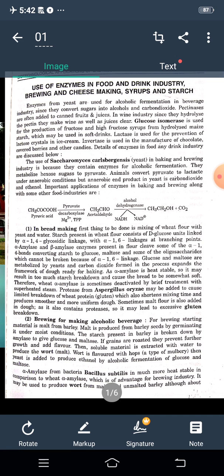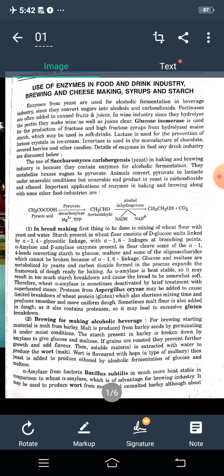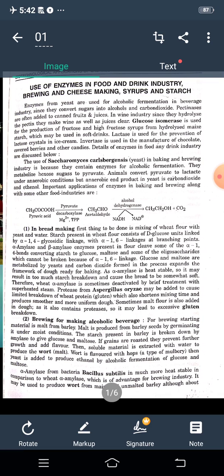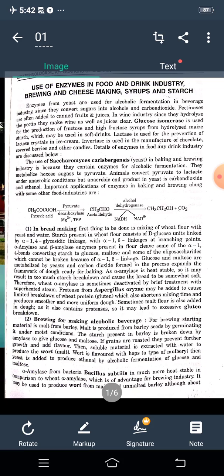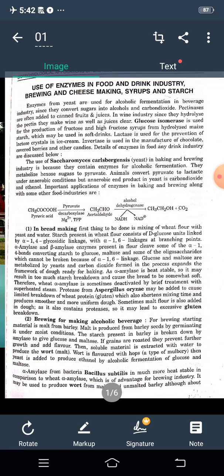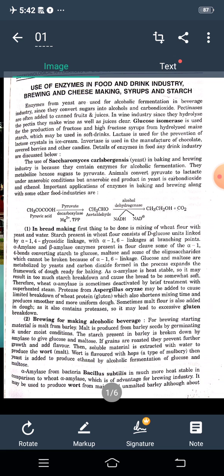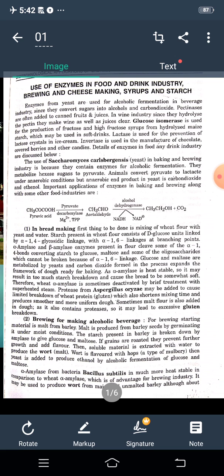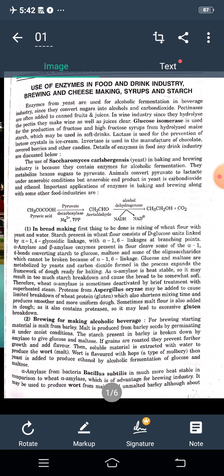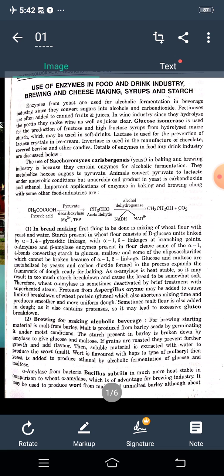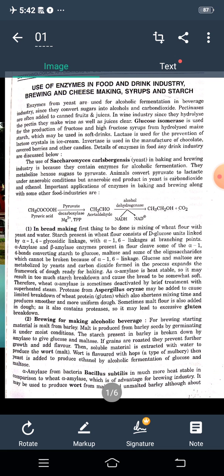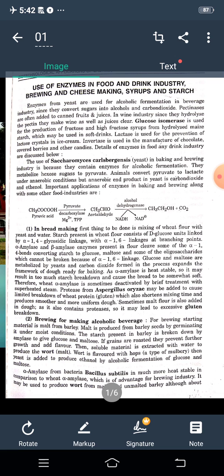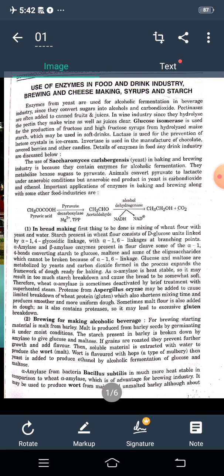Protease from Aspergillus oryzae may be added to cause initiated breakdown of wheat proteins, which also shortens mixing time and produces smoother and more uniform dough. Sometimes malt flour is also added in dough. It also contains protease, so it may lead to excessive gluten breakdown.